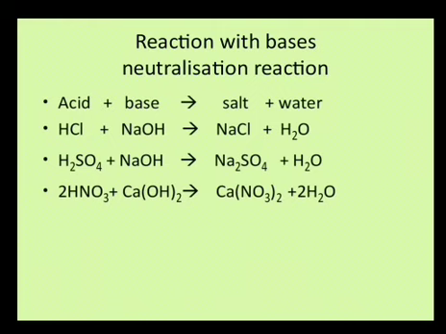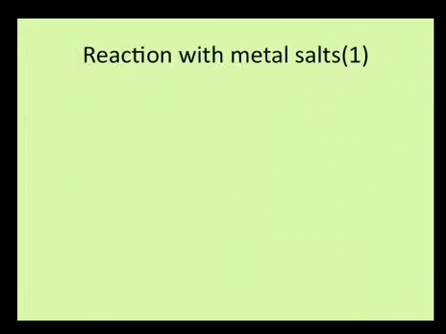Now the formula of the salt formed is Ca(NO3)2, 2 nitrates combined with 1 calcium. So for balancing the equation, we need 2 nitric acid molecules. As a result, 2 water molecules are also formed. So this reaction is also an example of a neutralization reaction.